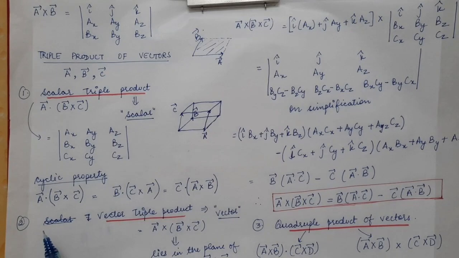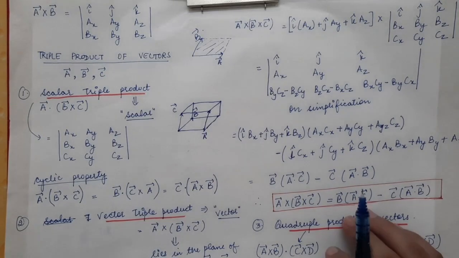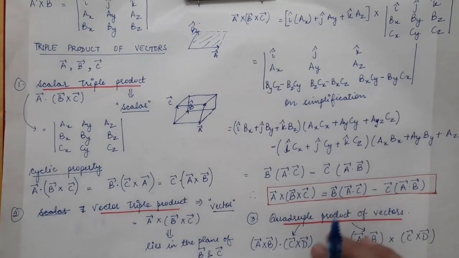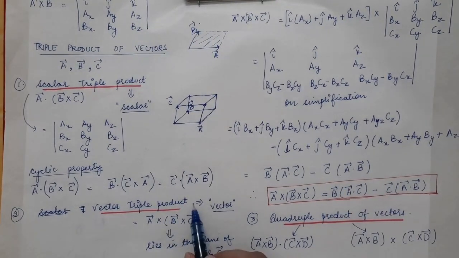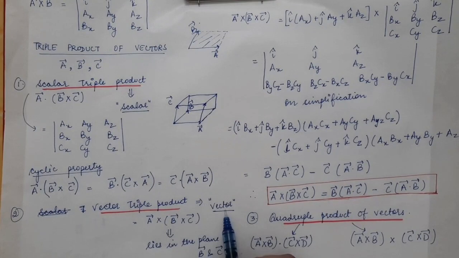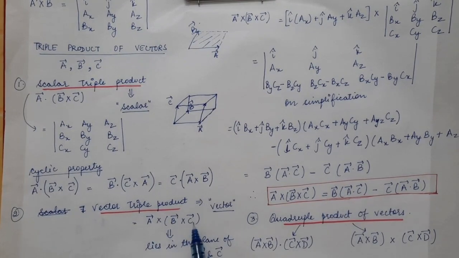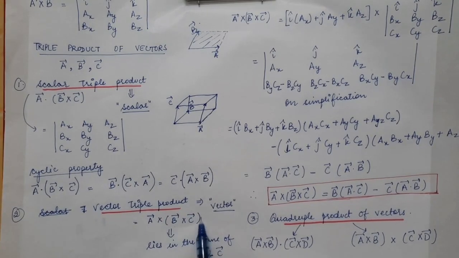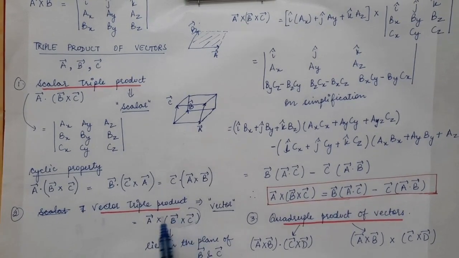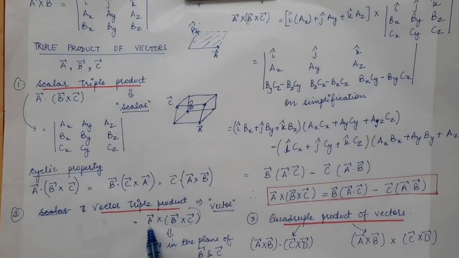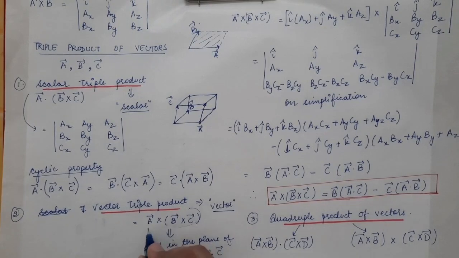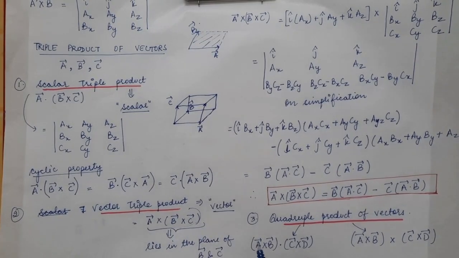The next triple product is the vector triple product. The resultant will obviously be a vector quantity, and it is represented by the cross product of two vectors. The resultant of this cross product will be a vector. Then we do the cross product of the resultant vector with the third vector, A vector. Because a cross product gives a vector quantity, this whole term will give us a vector.